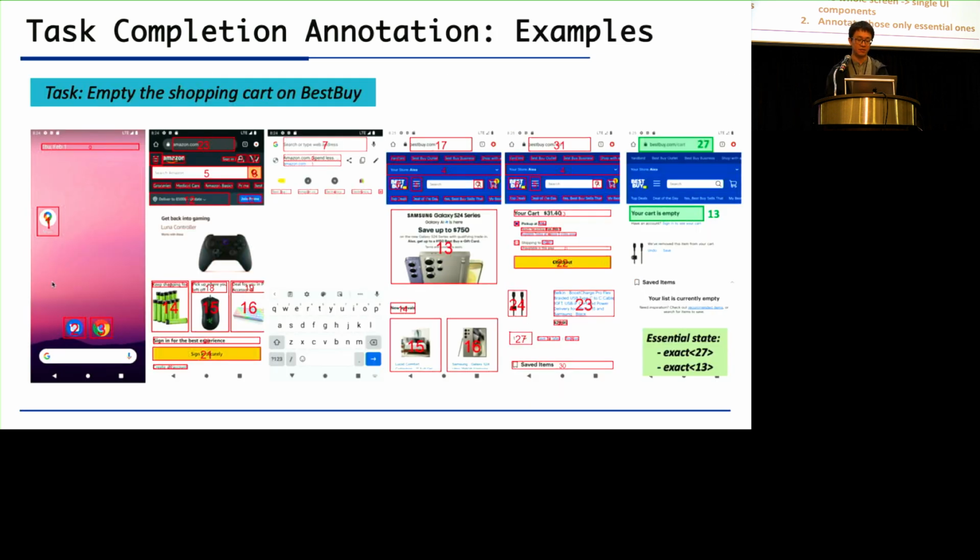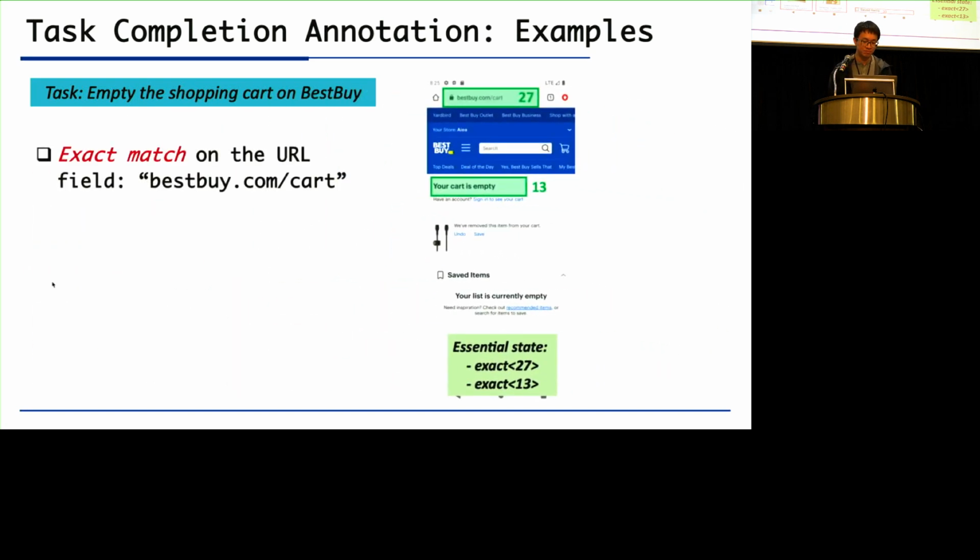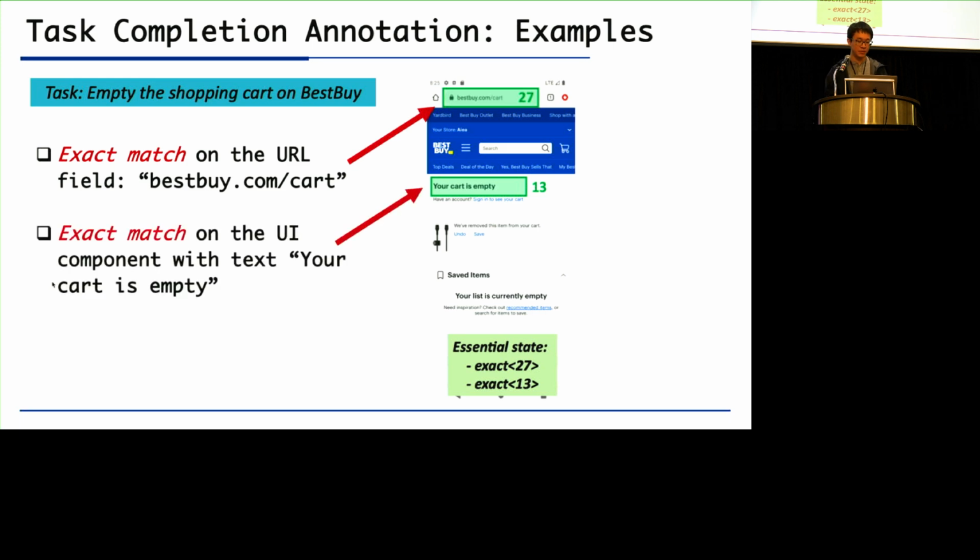And here is another example for the task, empty the shopping cart on Best Buy. In this trace, we can only annotate 2 text boxes in the last screen to represent the task is finished. The first is a URL field, the Best Buy's URL, and we want an exact match on it. And the second is the exact match on the UI component with the text, your cart is empty. And all other actions and UI components, we can omit them.